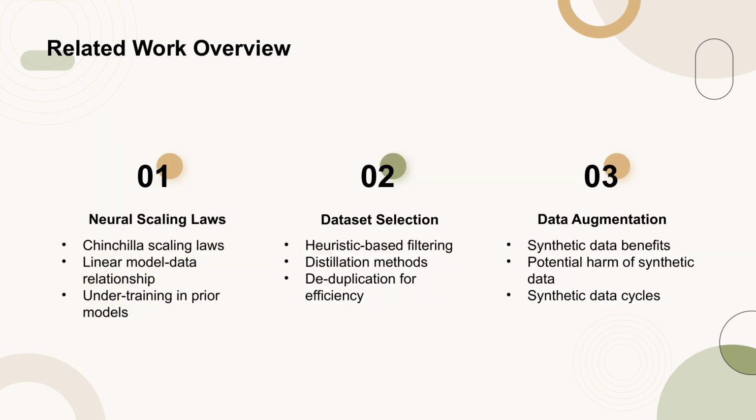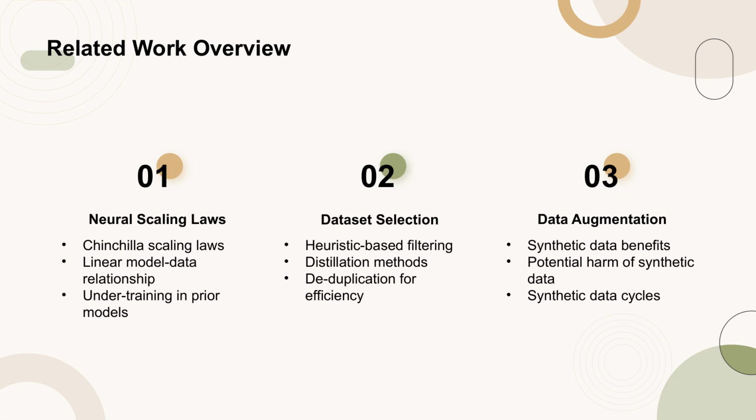In the realm of neural scaling laws, Hoffmann et al., 2022, introduced the Chinchilla scaling laws, which show a linear relationship between model size and training data. This suggests that models like Gopher, Rae et al., 2021, were undertrained.